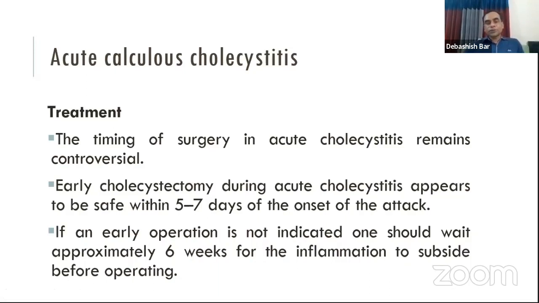Some difficulties may be faced during cholecystectomy in an acute cholecystitis patient, that is bleeding, inflammation of the gallbladder, and perforation. So expert surgeons are required to do the operation.